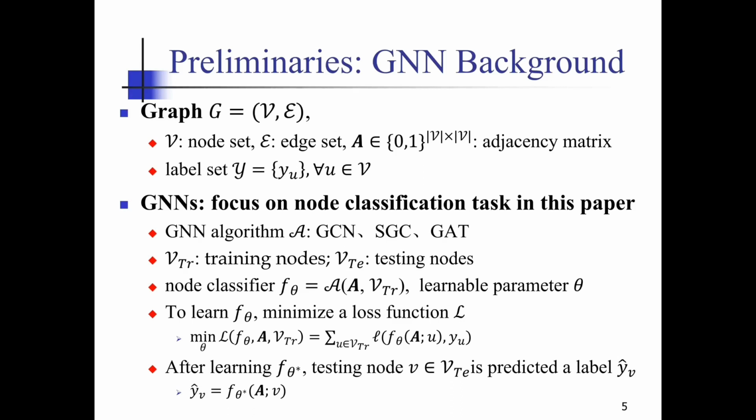In this paper, we focus on attacking GNNs for node classification task, where we have a graph with node set V and edge set E. We use A to denote the adjacency matrix. To perform node classification task, we have to train a node classifier f theta on training nodes VTR. In order to learn f theta, different GNN algorithms like GCN, SGC, GAT minimize a loss function L.